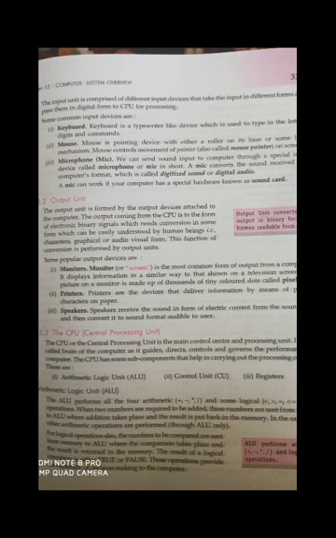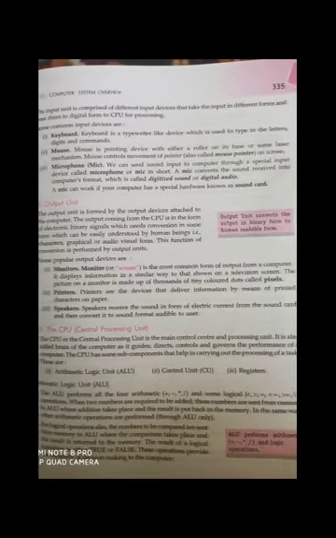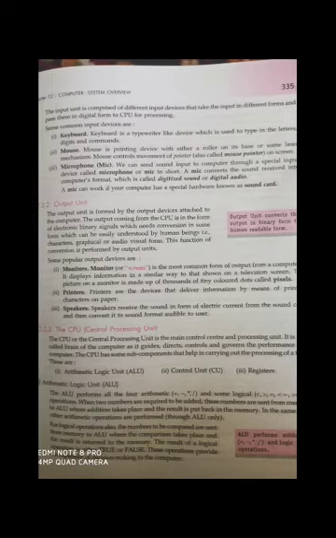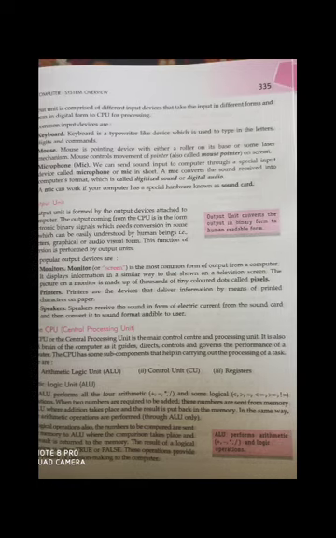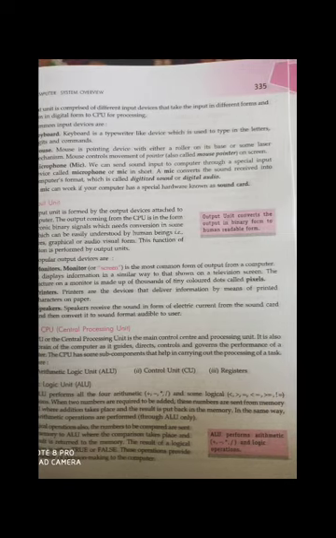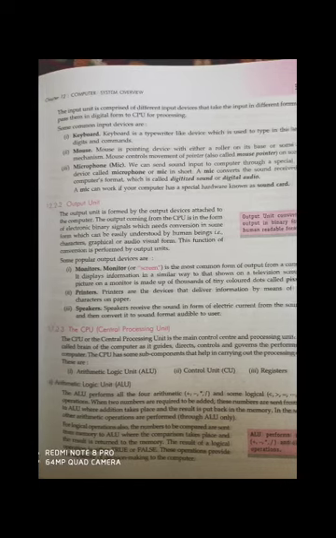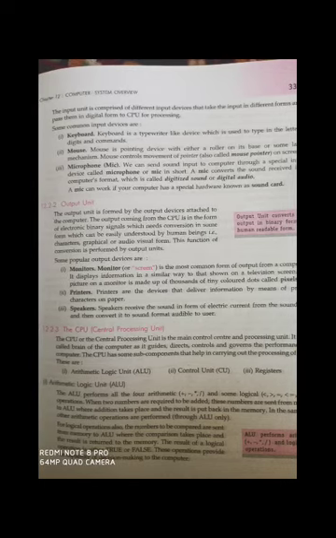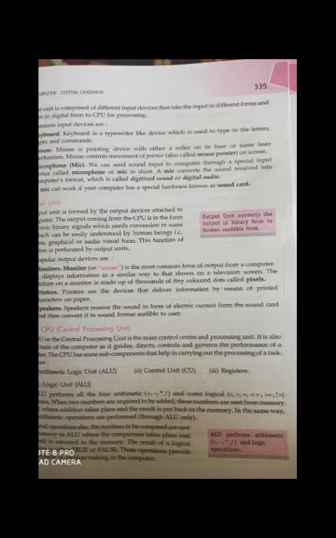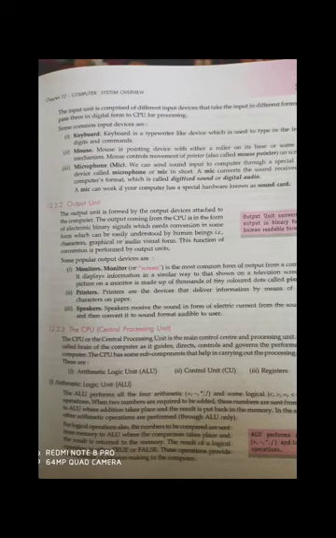Okay, now our next topic is the central processing unit. It is the main unit of our computer. It is also called the brain of the computer. The CPU, or the central processing unit, is the main control center and processing unit. It is also called the brain of the computer, as it guides, directs, controls and governs the performance of a computer. The CPU has some subcomponents that help in carrying out the processing of a task.